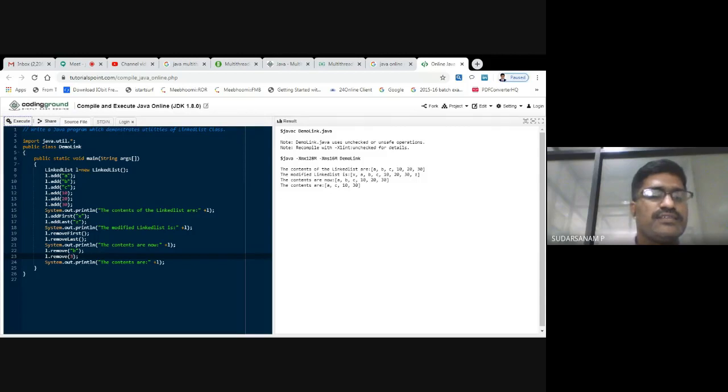See here, just give 20 in double quotes. Now we'll see how it will work. See, A, B, C, 10, 20, 30, 20, 30. If it is an integer, you have to give the location only, the position. If it is characters, you have to give them within double quotes, and then it will remove it. Suppose it is an integer, you have to give the representation for the location.